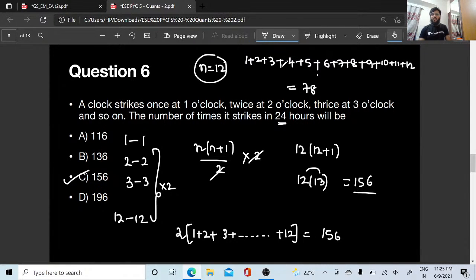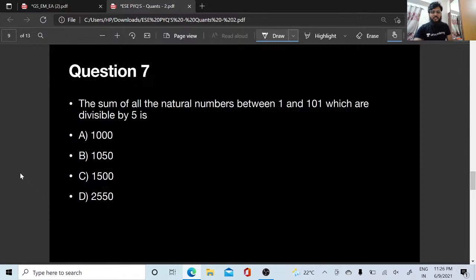5, 6, 10, 15, 21, 28, 36, 45, 55, 55 plus 11, 66, 66 plus 12, 78. Right? ये तो 12 है. 24 मतलब 78 into 2. So this is also, you're getting it as 156 only from all the methods. Right? This method, summation method, or the normal method, everywhere, the number of times the clock strikes will be 156.